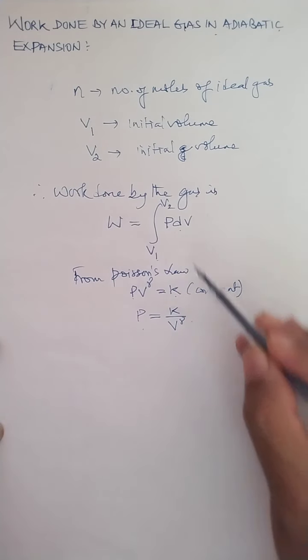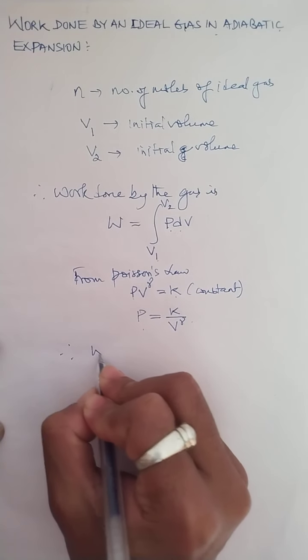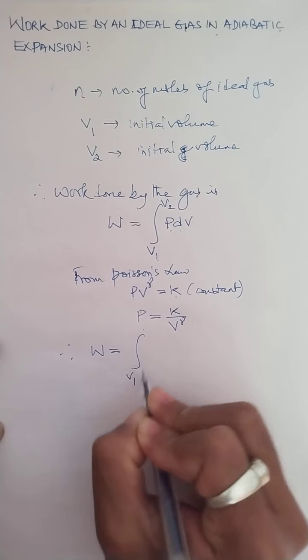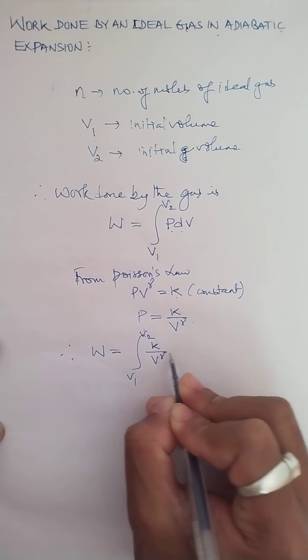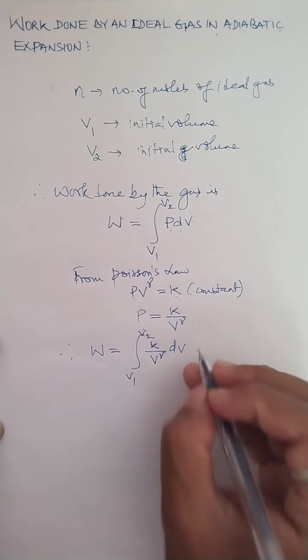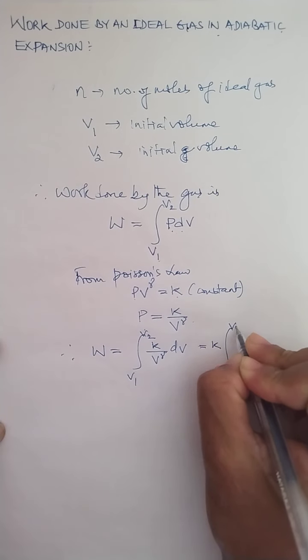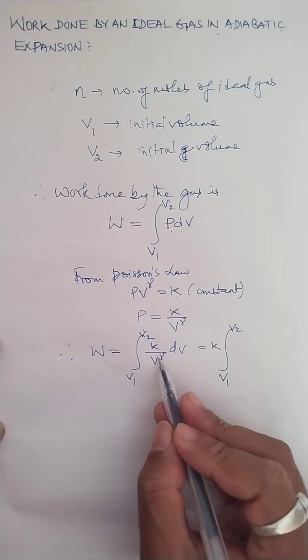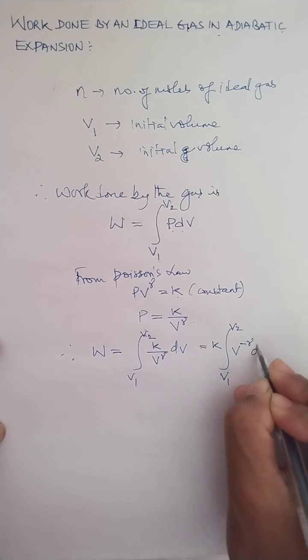Now I substitute this value of P in the relation, so that I can measure work done by the ideal gas in terms of volume. W equals integration from V1 to V2 of K by V to the power gamma dV. K is a constant, so I'll take it out of the integration: K times integration from V1 to V2. The denominator has V to the power gamma, but I'll take this quantity in the numerator, so V to the power minus gamma dV.